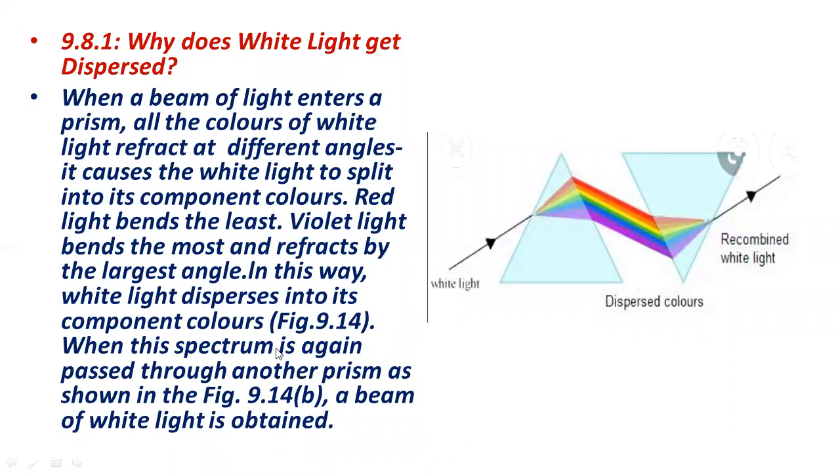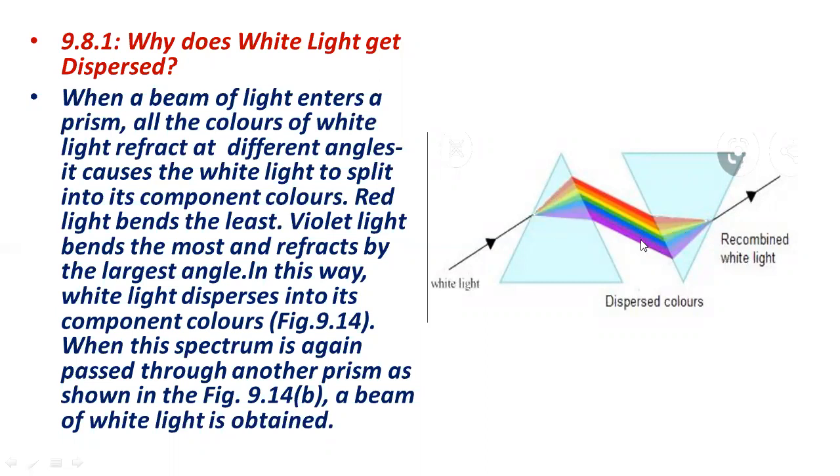When white light passes through a prism, the component colors disperse or split into 7 colors. I told you that the band of 7 colors is called a spectrum.